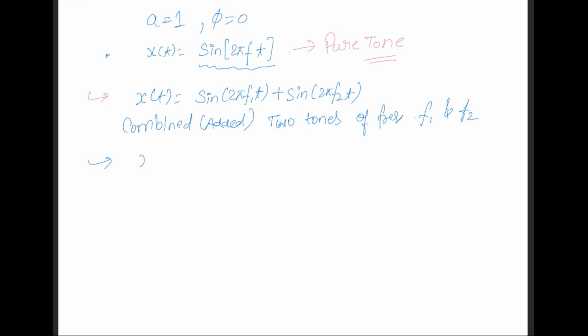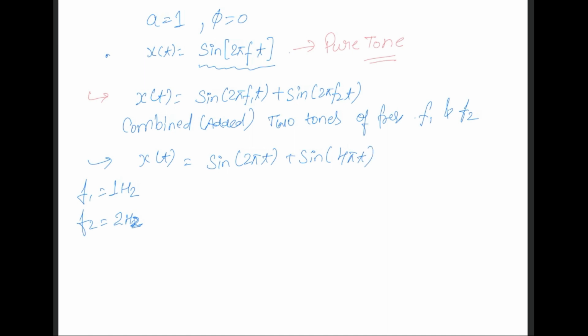If we put some numbers, let's take f1 equals 1 hertz and f2 equals, let's say, 2 hertz. So x(t) will be sine 2 pi t plus sine 4 pi t.